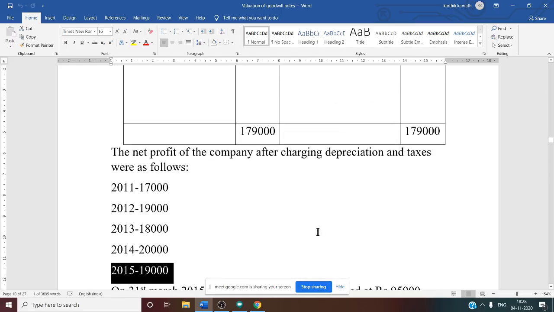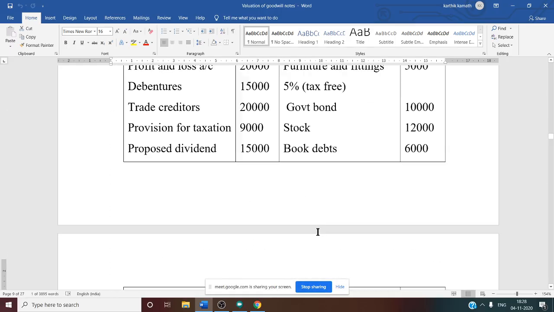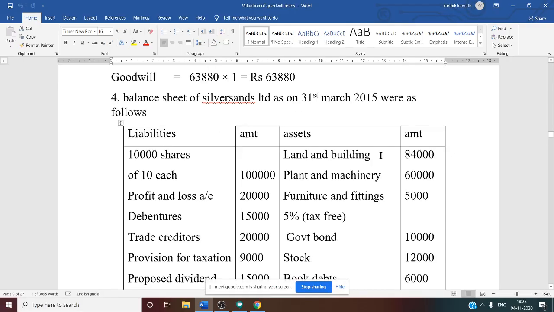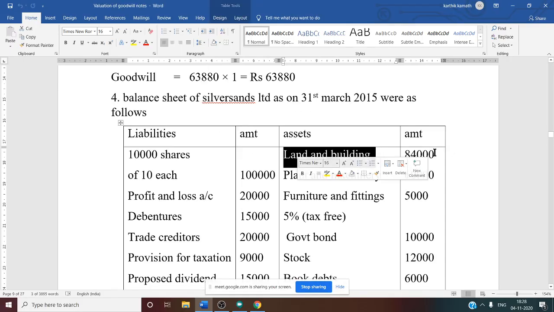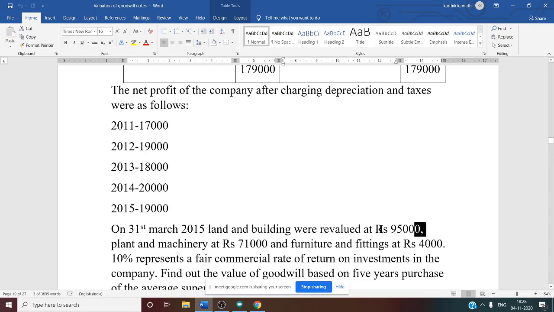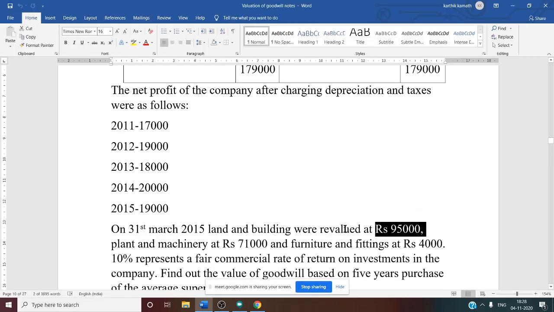So what is the book value of land and building? Once you see the book value, land and building given in the balance sheet is 84,000. Now they said it is revalued at 95,000. So you should take 95,000, the agreed value or market value, we need to take.